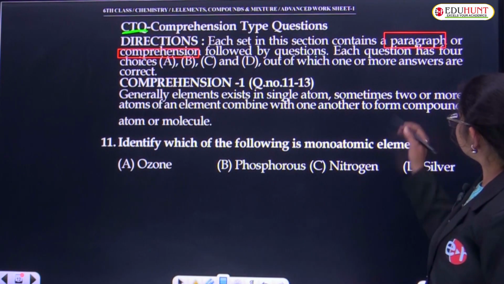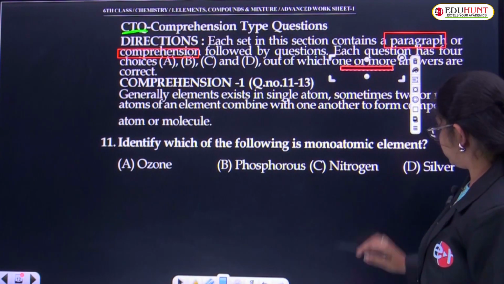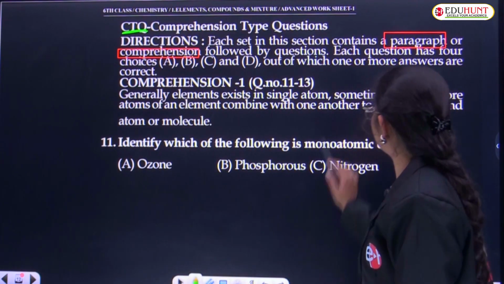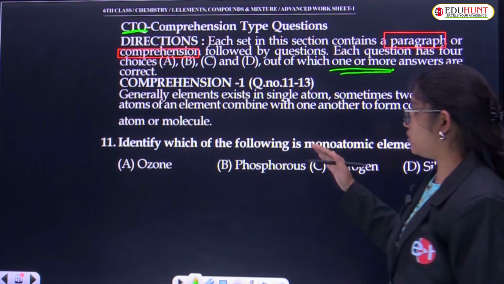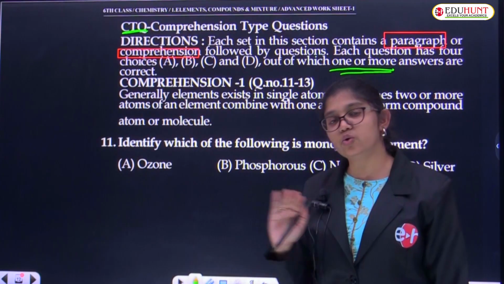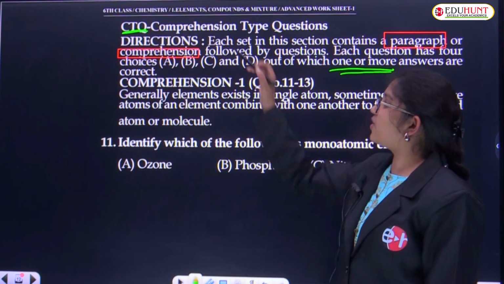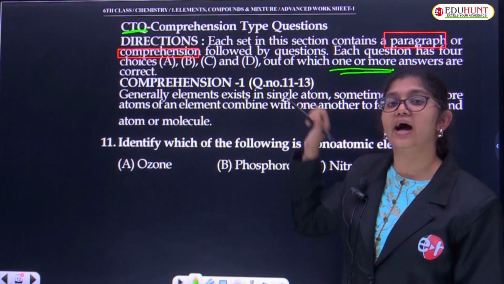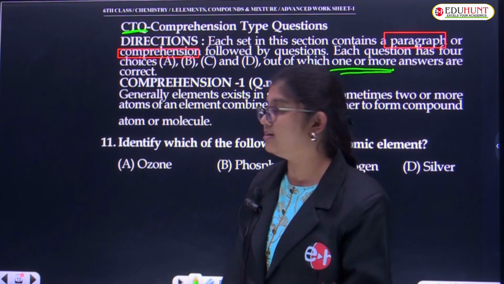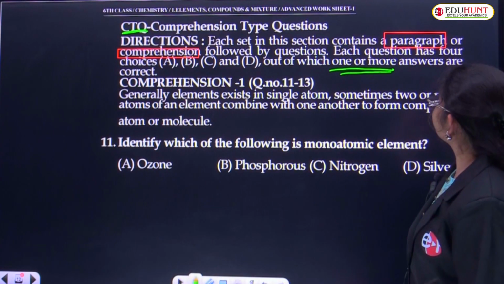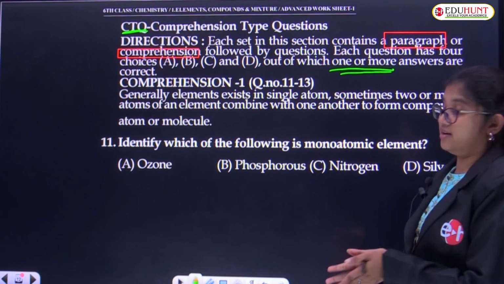Oh, multi-correct answers. Okay. Children, look carefully. Read the questions carefully before you answer. Don't hurry, buddy, don't do anything like that, okay? Just read all the given directions carefully before you answer any particular questions, especially these comprehension types and statement types. Clear? Fine. So, one or more answers may be correct.